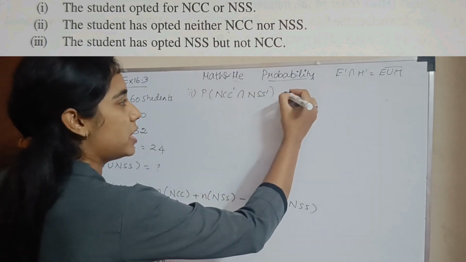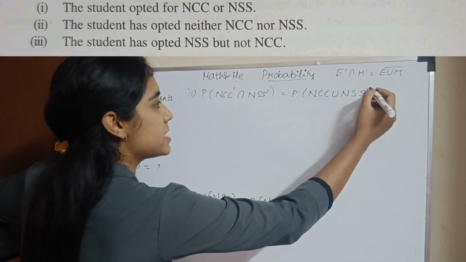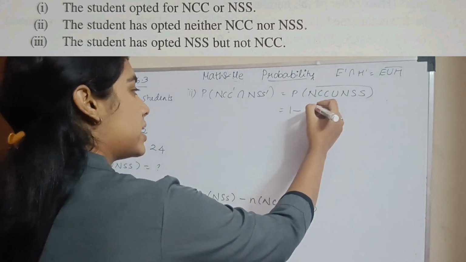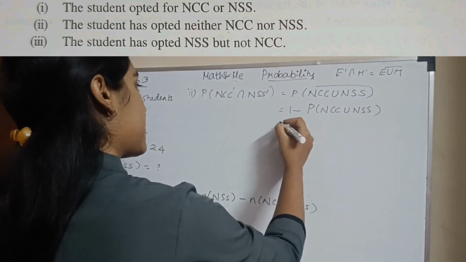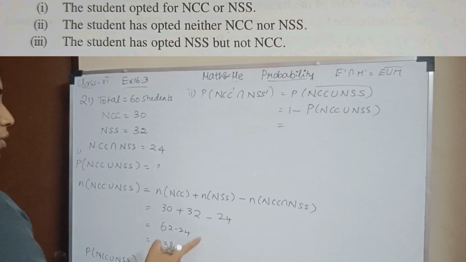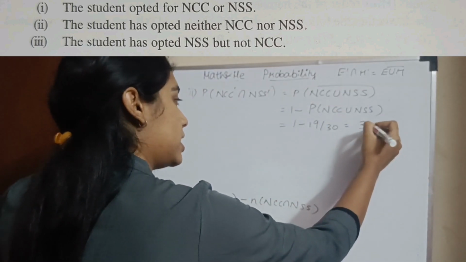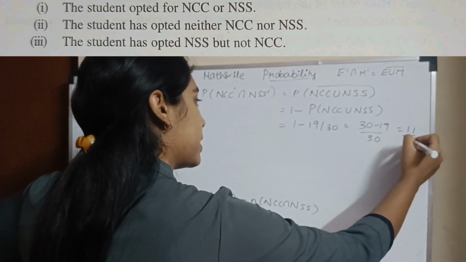So this will be probability of NCC union NSS the whole bar according to De Morgan's law. So this will be 1 minus probability of NCC union NSS. Now we found the value. So it is 1 minus 19 divided by 30. So it is 30 minus 19 divided by 30, which will be 11 by 30.